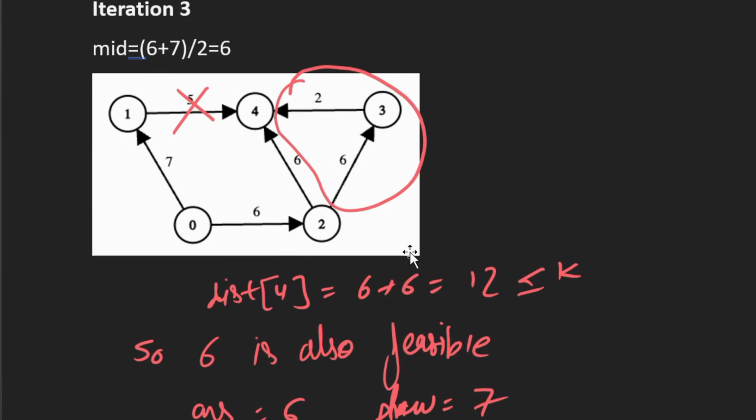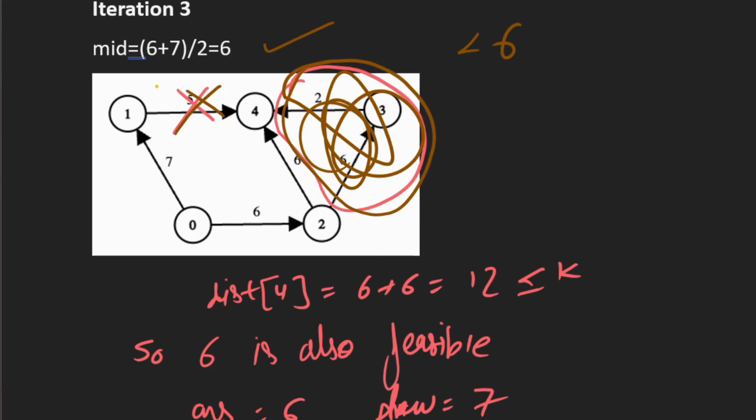So in the third iteration our low value is 6 and high value is 7. So our mid value is again 6. Now we remove all the edges which are lesser than 6. So we removed this edge, and this part of the graph because node 3 is offline. So this part has been removed, and this edge has also been removed. So the left graph is this only, right? So now the distance of 4. There is only one way to reach node 4, which is this path. So the distance is 6 plus 6 is 12. Again 12 is equal to k, so again 6 is also feasible.